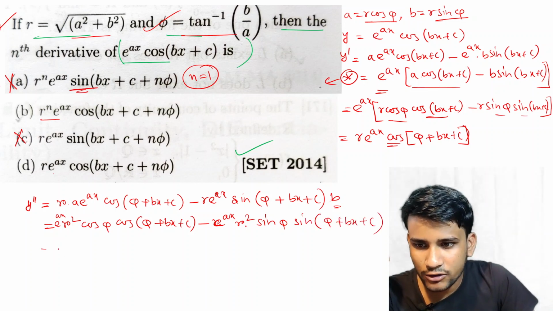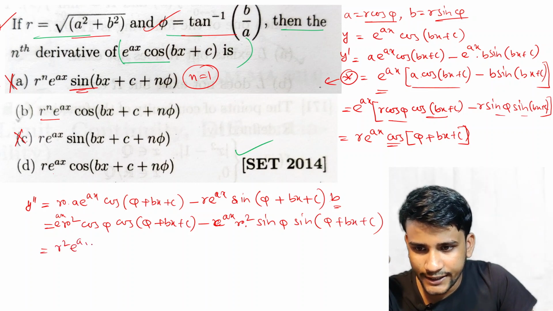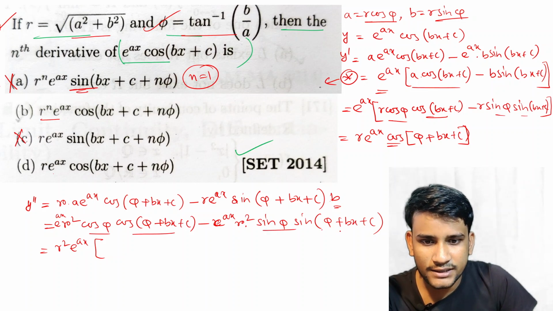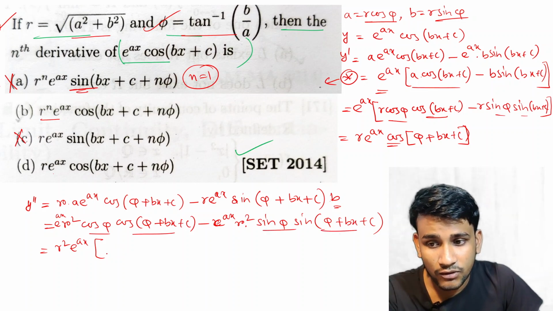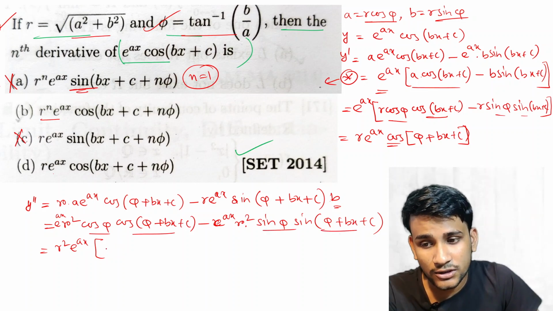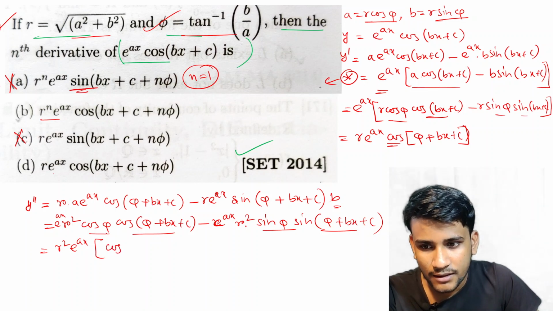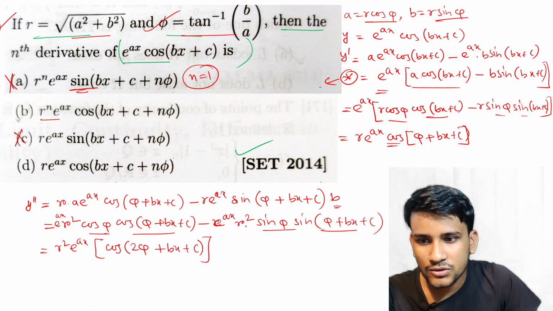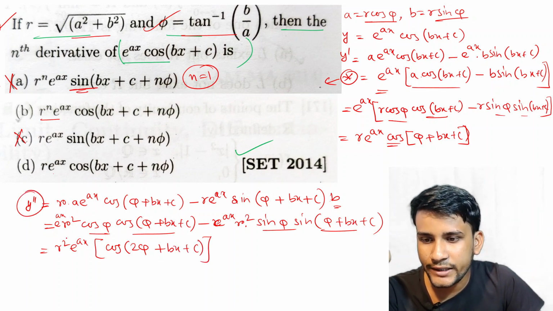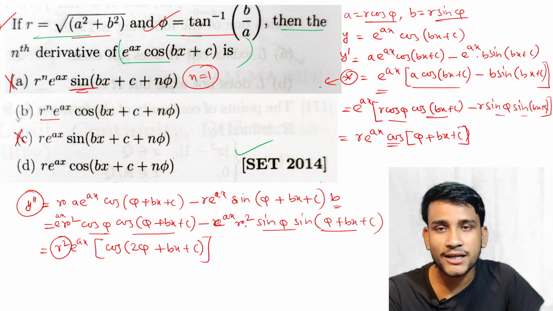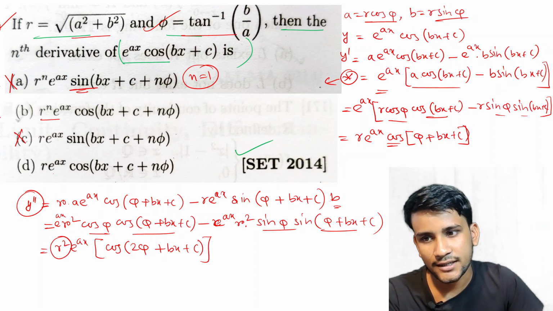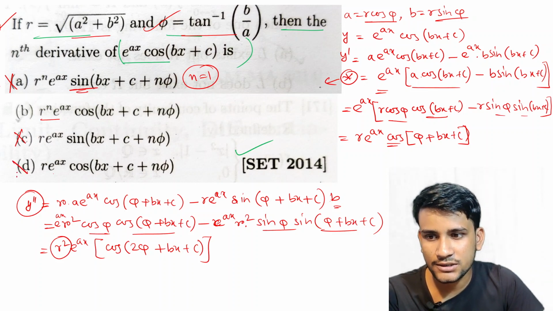So if we take common r square e to the power ax, then this is cos phi cos this and sin phi sin this. So that will again be cos of a plus b, so cos of phi plus this, so cos of 2 phi plus bx plus c. So see, for the second derivative it is r square. So simply we can see by induction, for the nth derivative this will be r to the power n. So option D is incorrect.